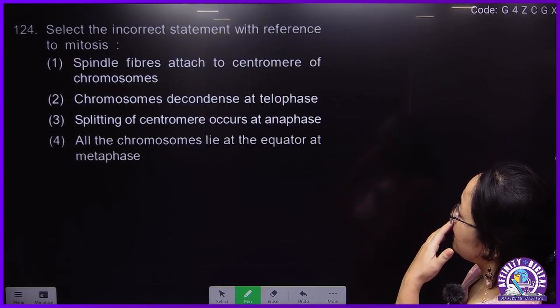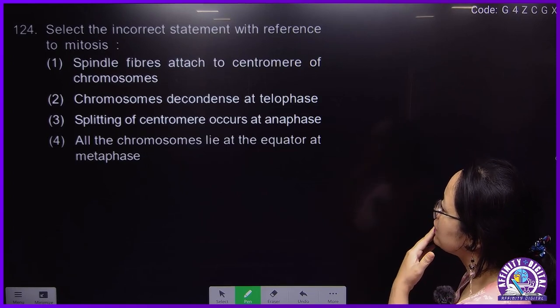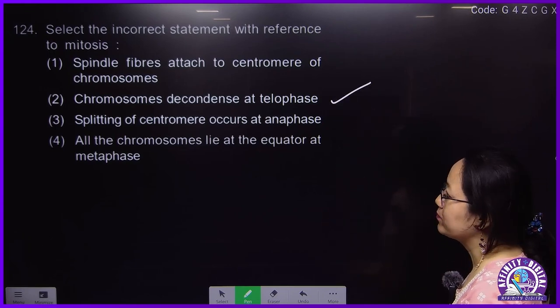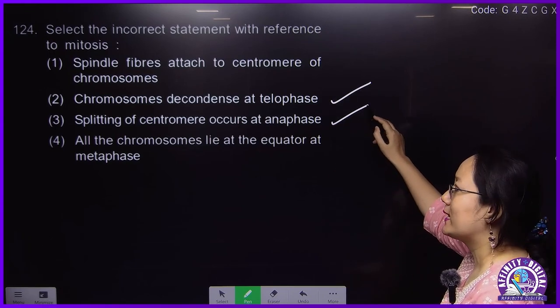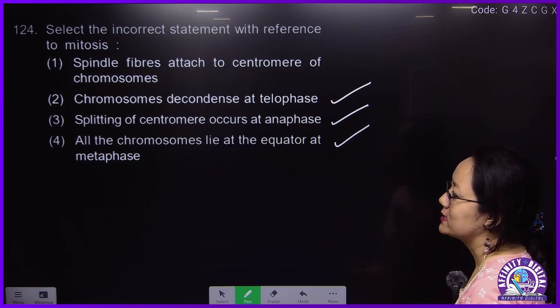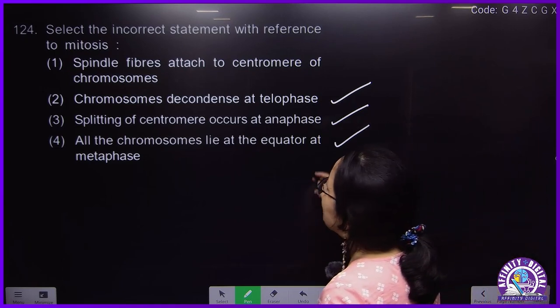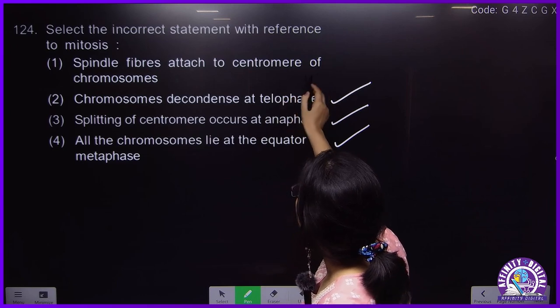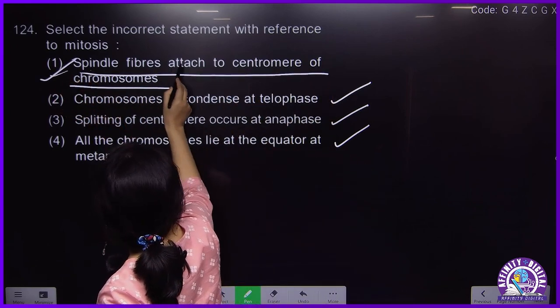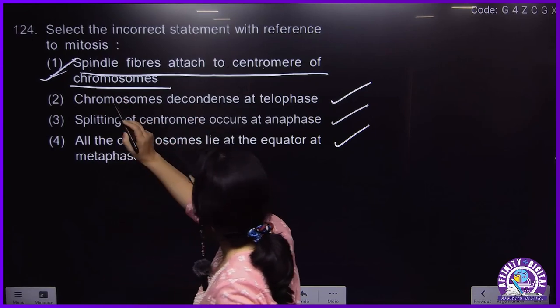Select the incorrect statement with respect to mitosis. Chromosomes decondense at telophase, this is correct. Centromere splitting at anaphase, this is correct. All the chromosomes lie at the equator at metaphase, this is correct. Incorrect will be this: spindle fiber attached to the centromere of the chromosome.